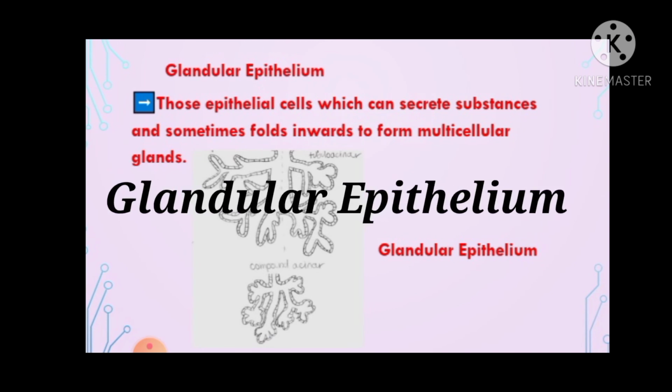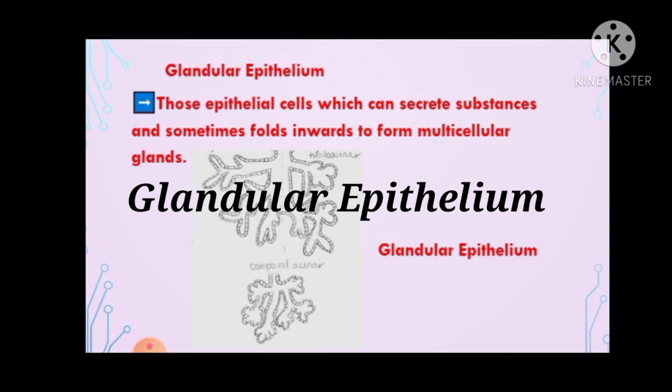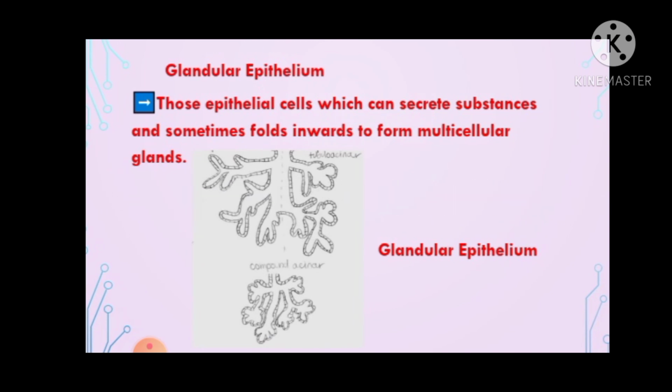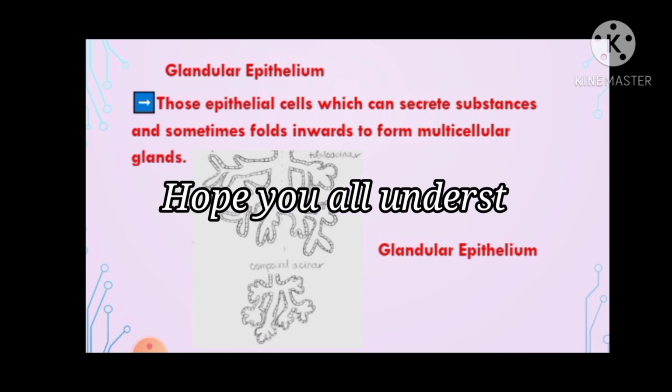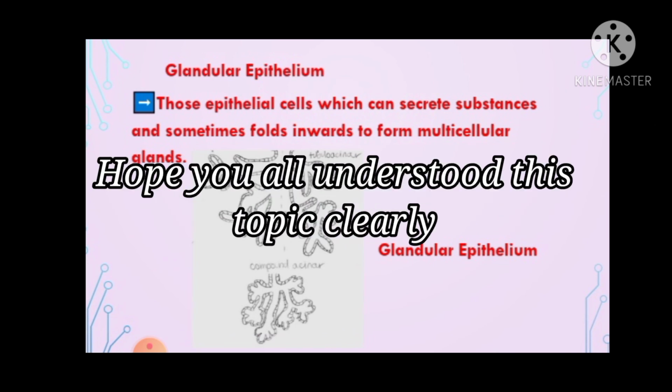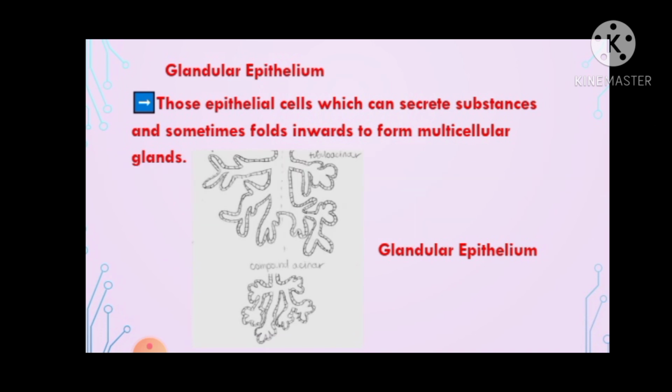Next is glandular epithelium, those epithelial tissues which can secrete substances and sometimes fold inwards to form multicellular glands, meaning thereby this glandular epithelium secretes some chemicals known as hormones. Okay, so these are the different types of epithelium. I hope students you understood the function as well as structure of different types of epithelial tissue.